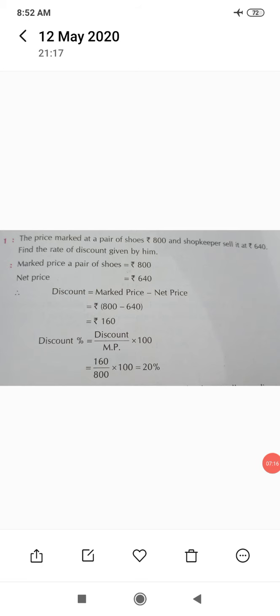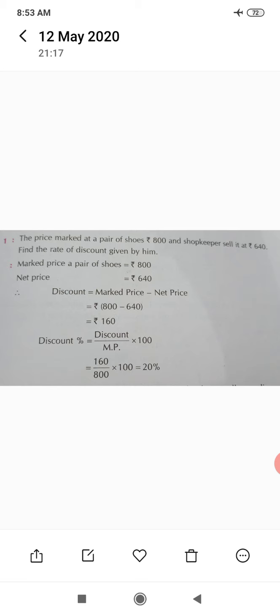Let us understand discount with the help of an example. The price marked on a pair of shoes is 800 rupees and the shopkeeper sells it at 640 rupees. Find the rate of discount given by him. Given marked price of a pair of shoes 800 rupees, selling price 640 rupees.